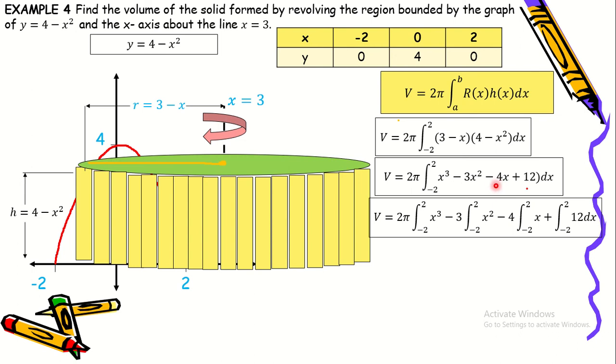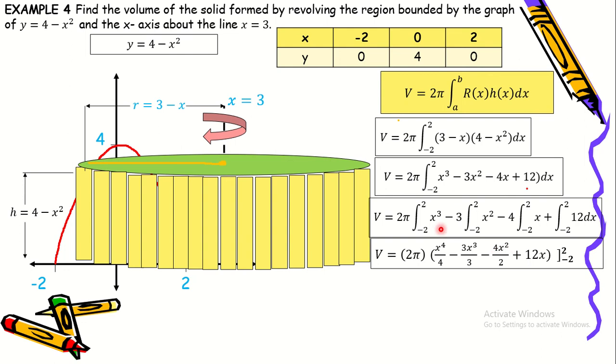Same as this one, nilabas ulit natin yung constant na positive 4, constant na 4, and then kinuha natin yung integral ng x from negative 2 up to positive 2 plus the integral of 12 from negative 2 up to positive 2 dx. So we will get the antiderivative of this individually.